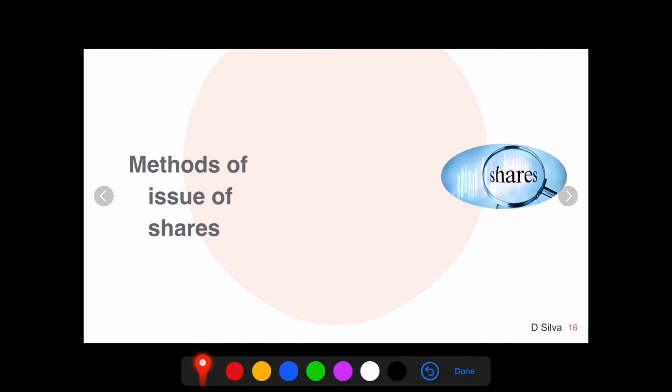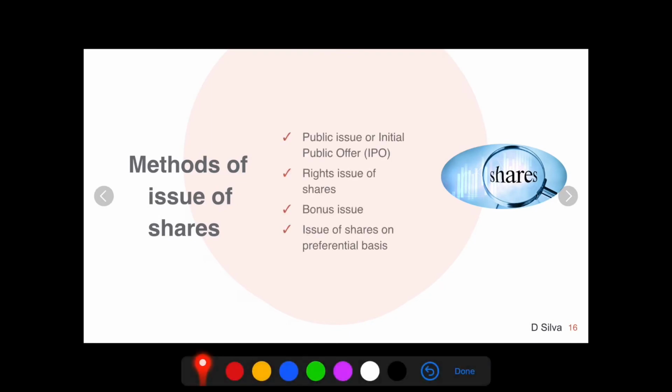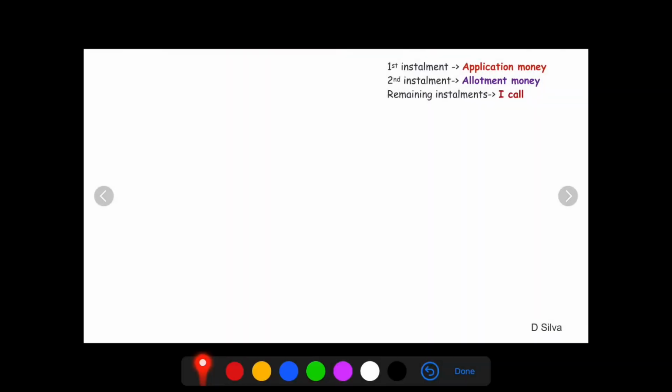Methods of issue of shares. A general question can be asked for 2 marks. You can just learn the headings: initial public offer, right issue of shares, bonus issue, and issue of shares on preferential basis. We are not going to deal in detail with methods of issue of shares. Now we know that the company collects the money in the form of easy installments, and each installment is called application money, allotment money, and call money.